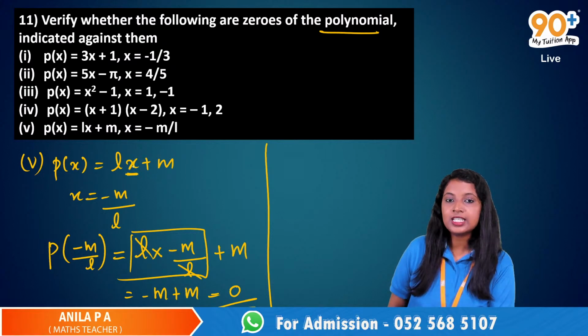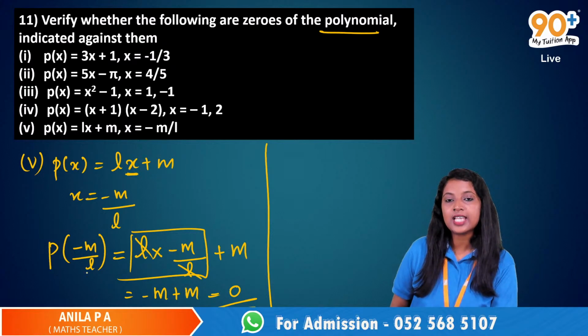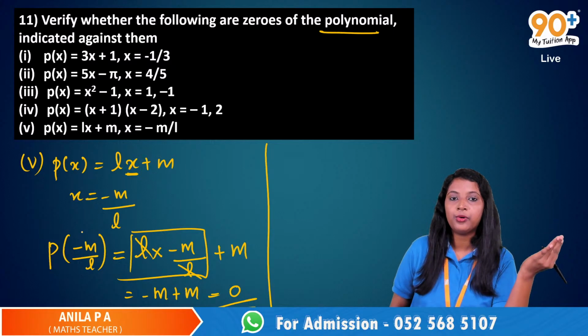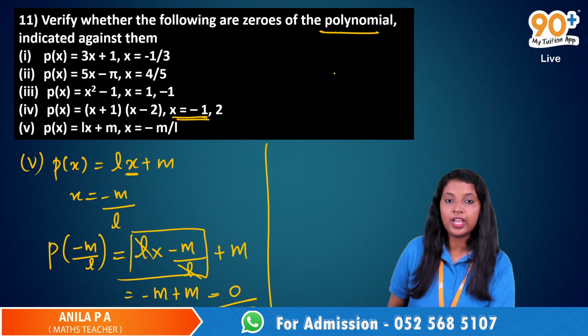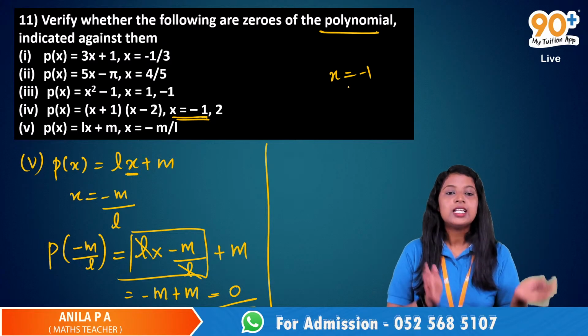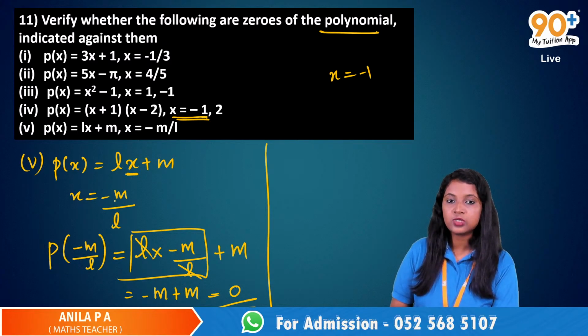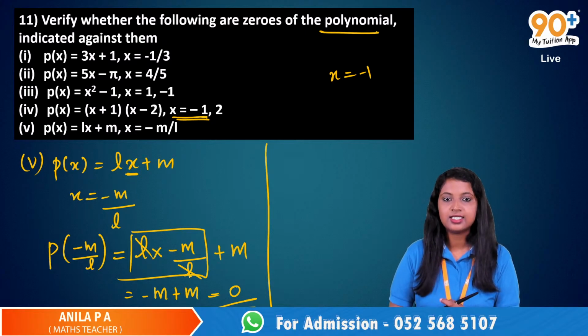So wherever you see this x, you have to replace that with minus m by L, just like you did before. At this point x is equal to -1, what you do is you just replace x with -1. Similarly, you have to replace this x with minus m by L. So we get L into minus m by L. Yes.